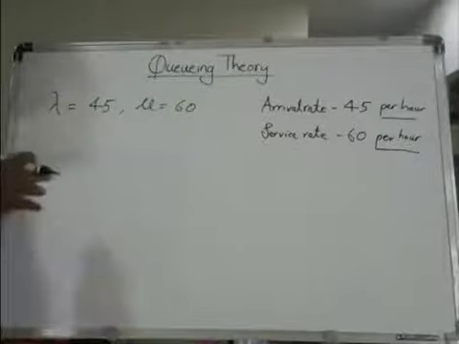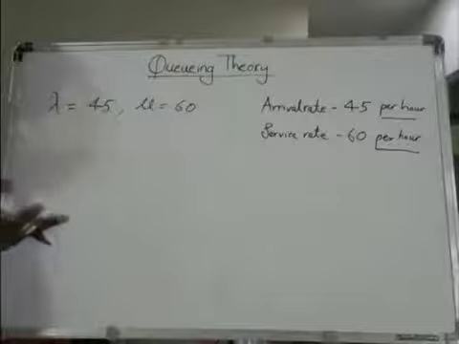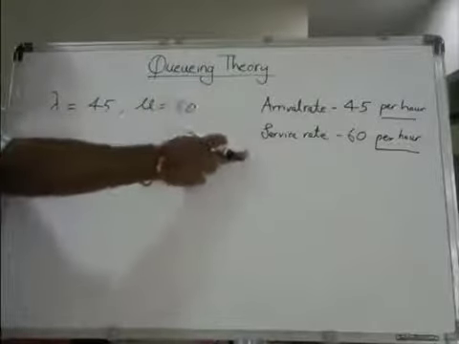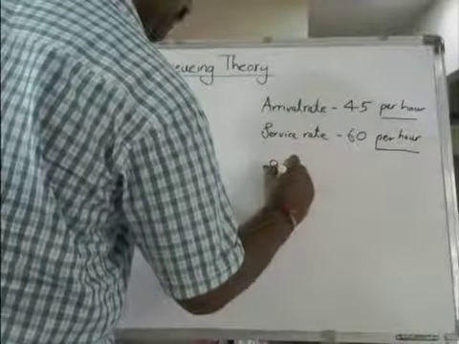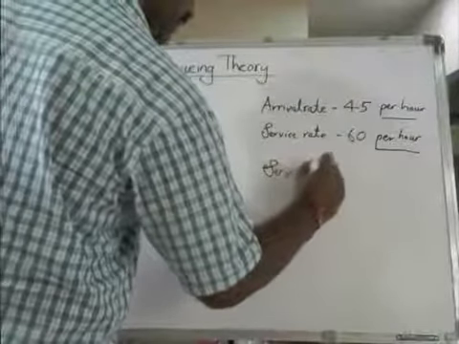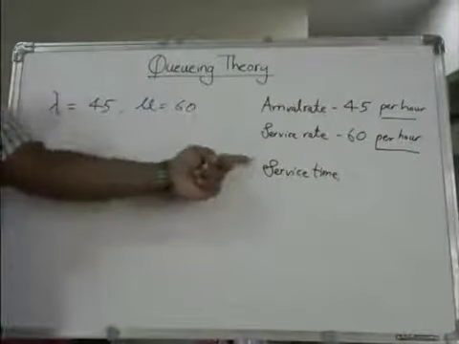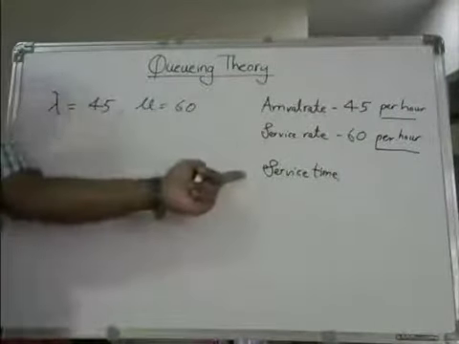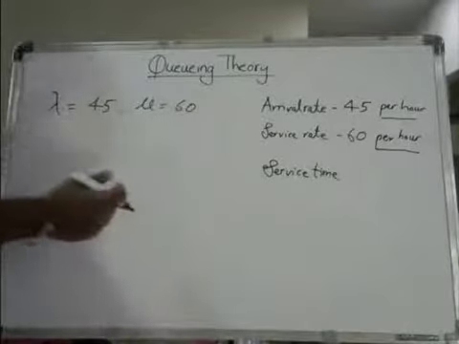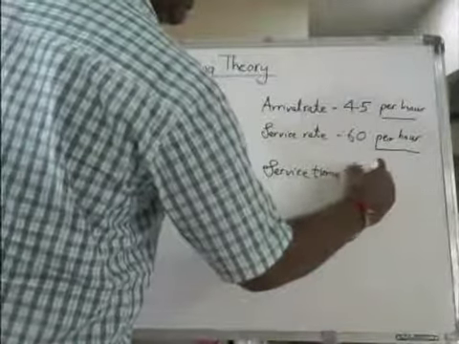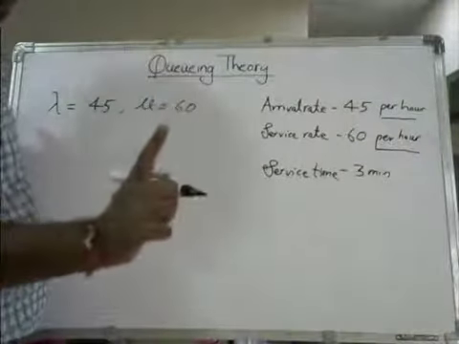Alright. Now once we have this, sometimes in some problems they will give you arrival rate, but they will not give you service rate. They will give you service time. Service time is different from service rate. What is service time? Sometimes in other ways they'll give you: it takes 3 minutes to serve one customer.